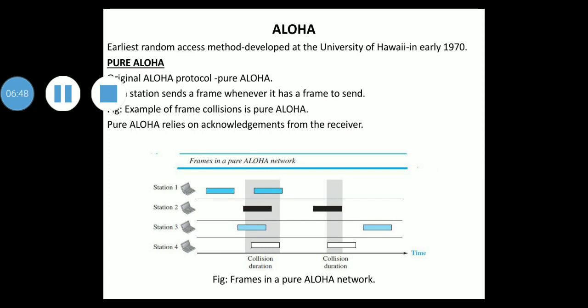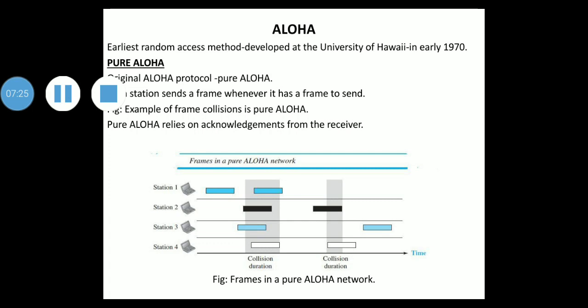So the example of frame collisions in pure Aloha is shown in this diagram. This figure illustrates the frame collisions in pure Aloha. You can see in this figure there are 4 stations labeled station 1, station 2, station 3, station 4. All these 4 stations contend with one another for access to the shared channel. Each station sends 2 frames, so there are a total of 8 frames on the shared medium.